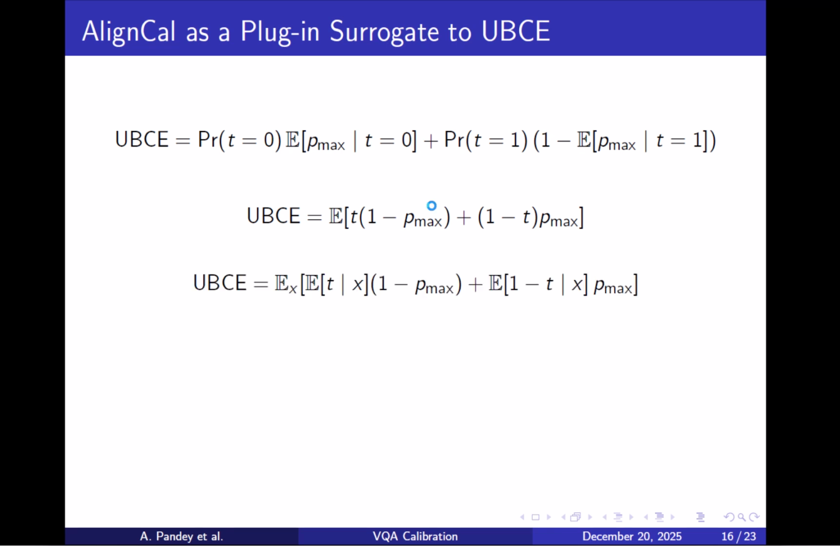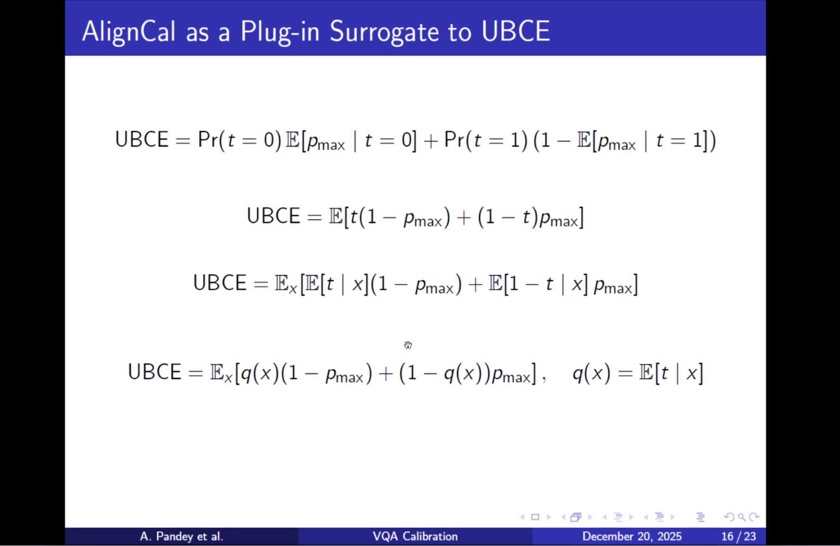Now we can rewrite the UBC by conditioning on the input x, and we can apply the law of total expectation, which introduces Qx, which represents the true probability that the model's prediction is correct. Now, if we knew Qx, minimizing this expression would directly minimize calibration error. However, Qx is unknown and non-differentiable, so we can't optimize UBC. Instead of Qx, we substitute the model's own soft estimate of correctness, which is the probability assigned to the ground truth class Py. Hence, when we make this substitution, the resulting expression is exactly our AlignCal loss. Hence, in expectation, AlignCal is a tight differentiable surrogate to UBC.